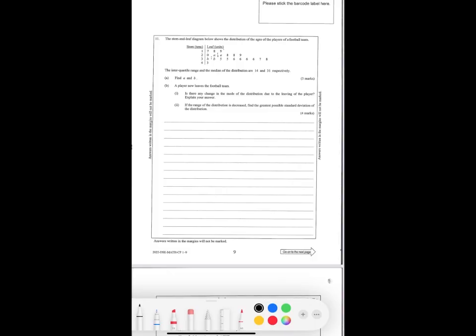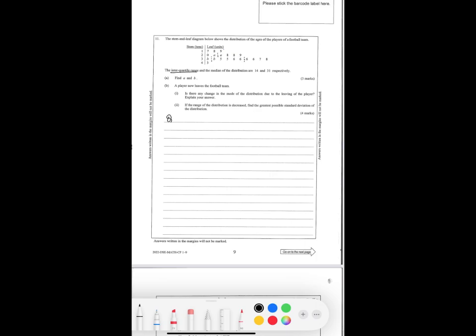Today's lesson, we are going to start with question number 11. In that, the stem and leaf diagram below shows a distribution of the ages of the players of a football team. There are altogether 20 values, so let's divide it into groups of five. 1, 2, 3, 4, 5. 1, 2, 3, 4, 5. Now they said the interquartile range.